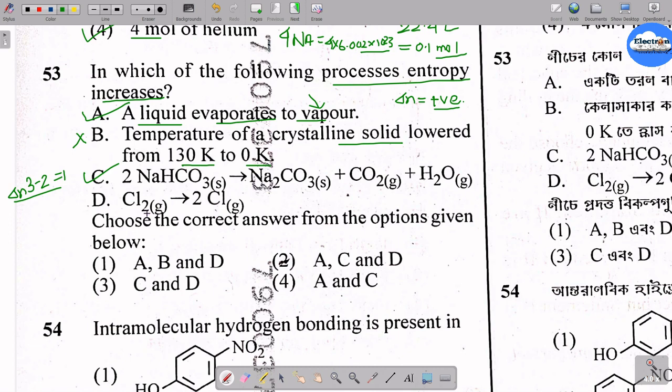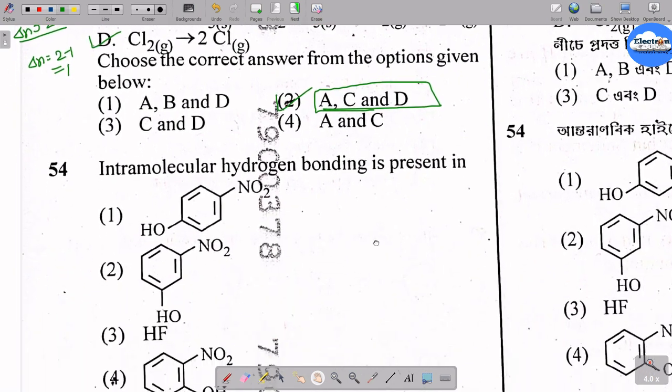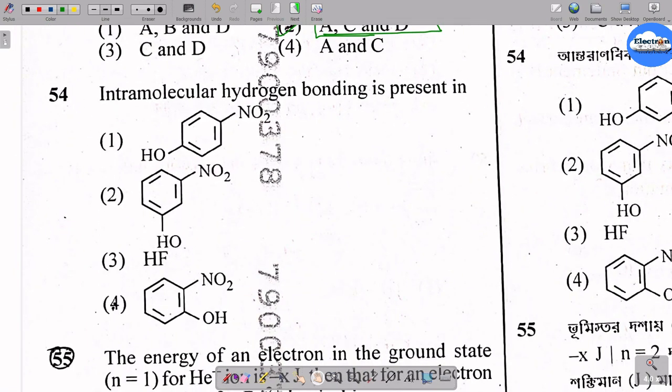In option D, the product side is 2 and the reactant side is 1. So delta n, or change in the number of atoms, is 2 minus 1 is equal to 1. This is also positive. So D will also be the answer. So in option 3, A, C, D is the answer. So here option 2 should be the answer. Some mismatches may occur with the official answer key, so this is, according to me, the probable answer.